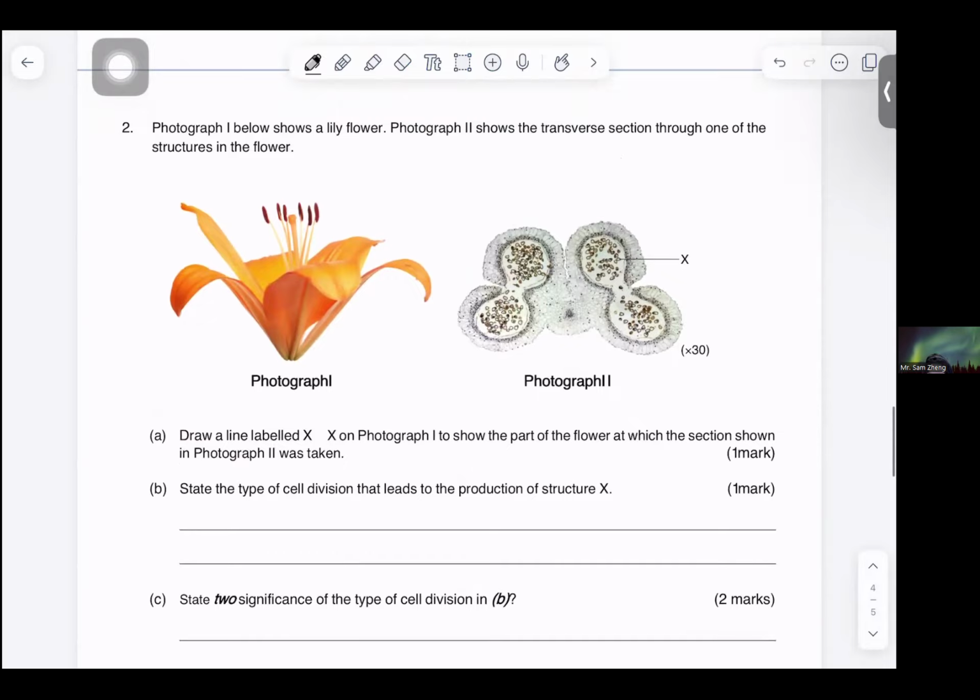Next, question two asks about photograph one below, which shows a lily flower. And photograph two shows a transverse section through one of the structures in the flower. So it asks you to find out which part of the flower photograph two is taken from. Of course, definitely it would be the anther. If you look at photomicrograph two, the shape is similar.